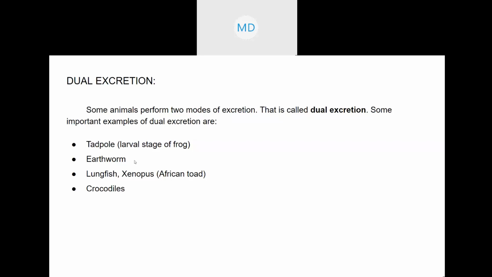Okay, and then second is the earthworms. So earthworms, it is a little bit different for earthworms, lungfish, and crocodiles. These three, it is a little bit different. For tadpole and frog, it is a little bit different because in the small stage it shows something, and when it becomes big, it shows something. But for the other three, it shows in their entire life, means throughout their life.